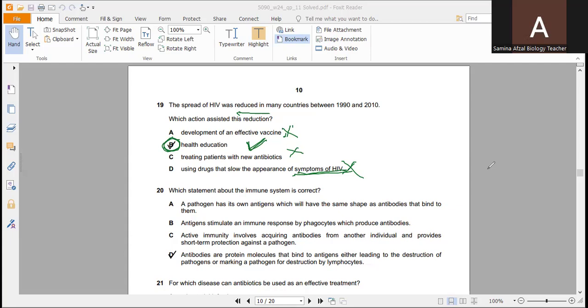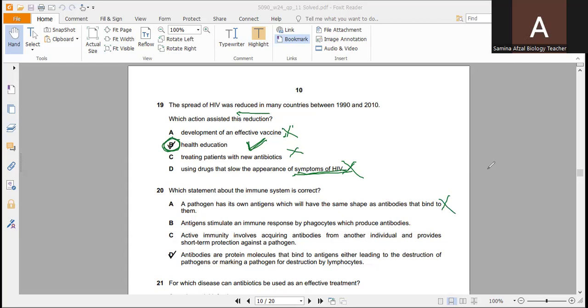And an antigen is any substance that triggers an immune response in the body, specifically the production of antibodies. Antigens are often components of pathogens, such as proteins or carbohydrates on their surface. Antigens can also come from other sources like pollen or toxins. So this is not the correct option.